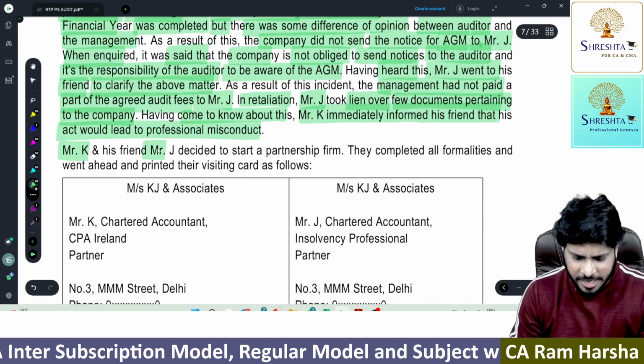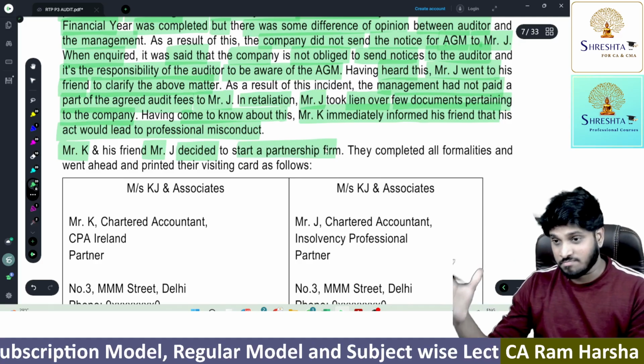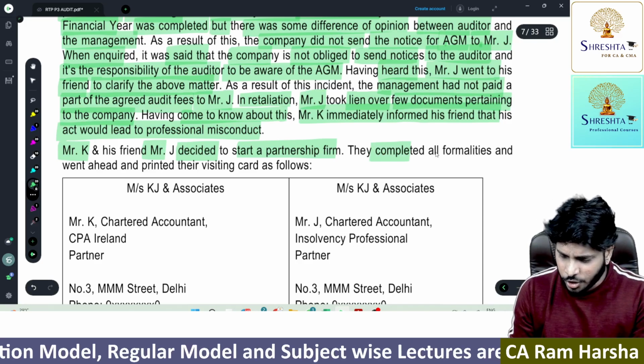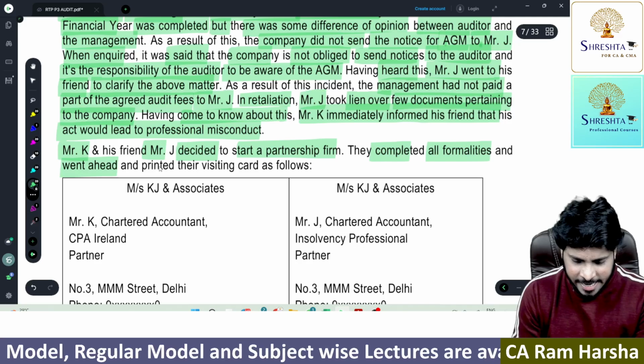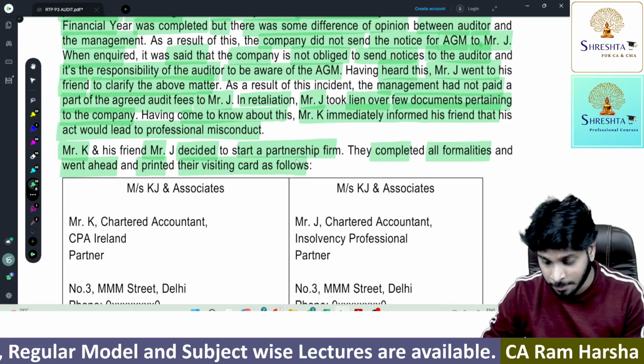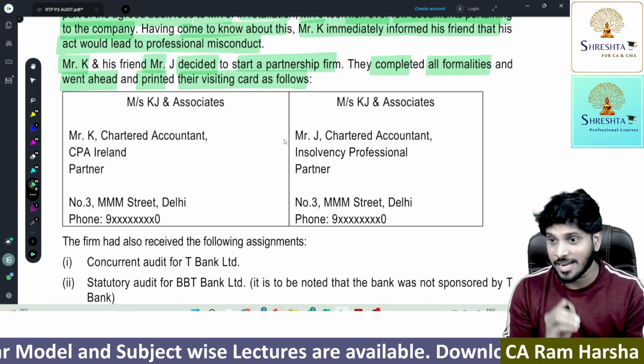Mr. K and his friend Mr. J decided to start a partnership firm. After all this, they developed a good rapport, so they finally started the partnership. They completed all the formalities and went ahead and printed their visiting cards, which contain the following information. So they're asking you, indirectly, visiting card guidelines.